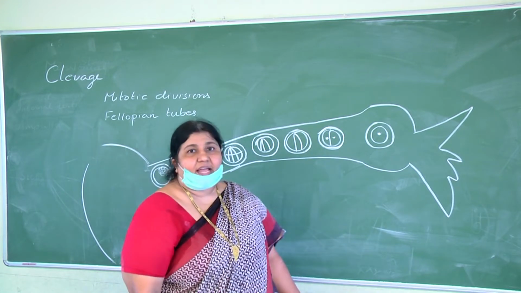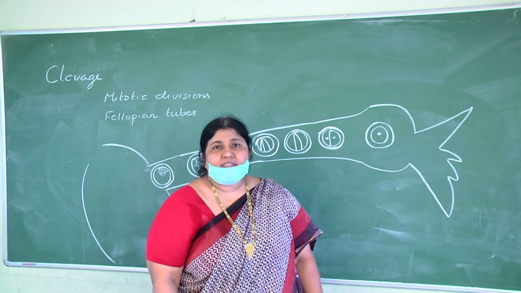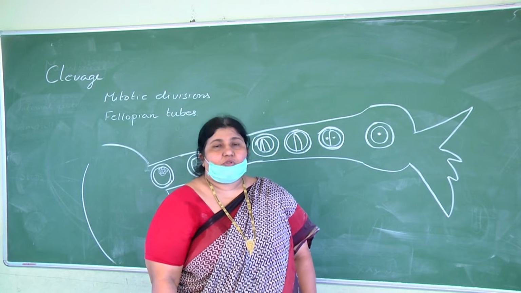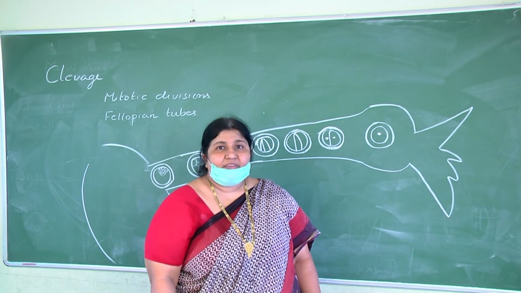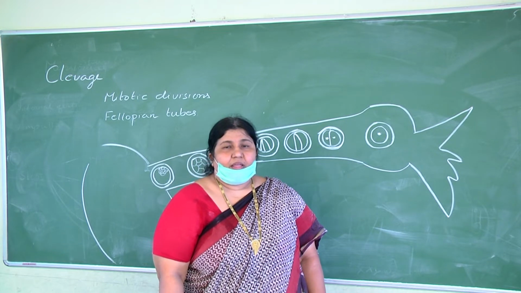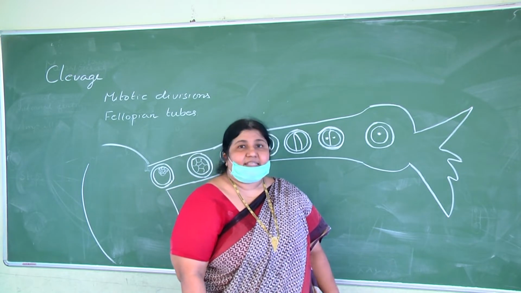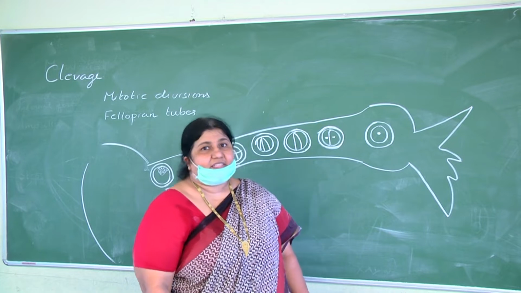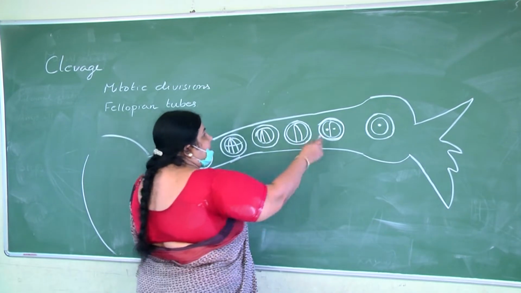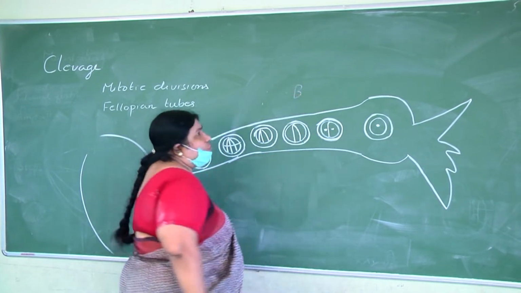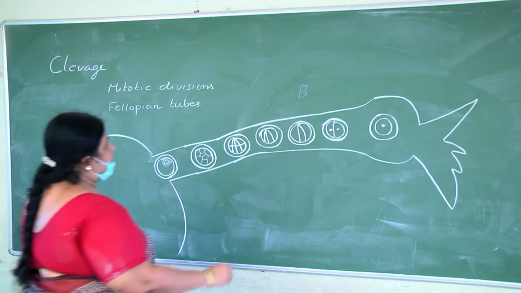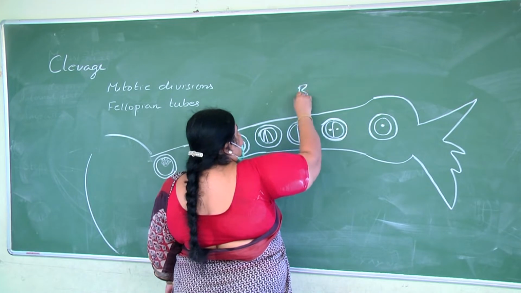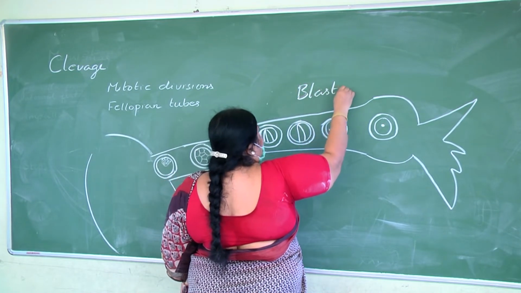Mitotic, the zygote starts divisions. What divisions? Mitotic cell divisions. So the mitotic divisions taking place in the zygote are referred to as cleavage divisions. And the resulting daughter cells of the cleavage are referred to as blastomeres.